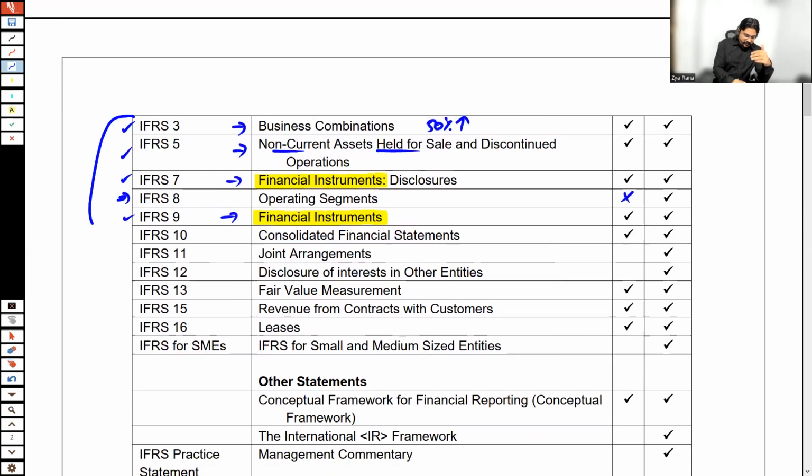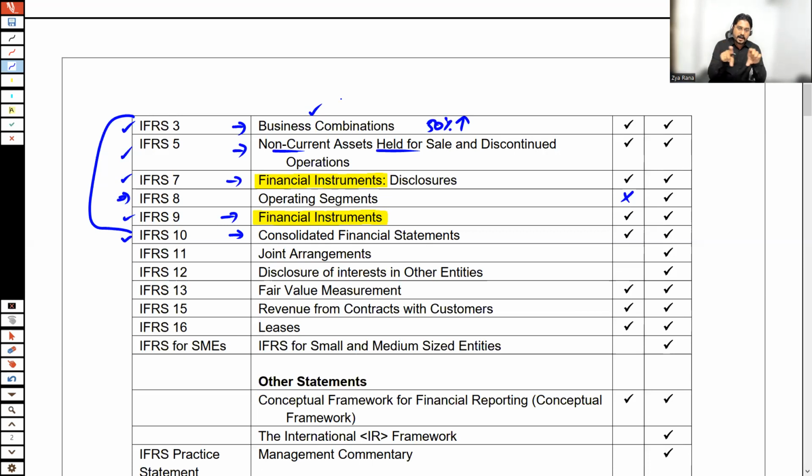IFRS 3 and IFRS 10 are linked with each other. How? When the investment is made in any other company by buying the other company's shares, that time is business combination. But now the parent and subsidiary relation has been created. At year-end date, both the companies, let's say there is a parent and a subsidiary company, and there could be more than one subsidiary as well.